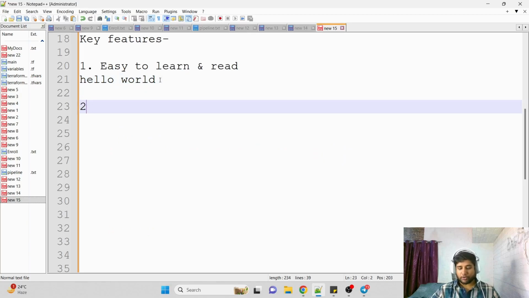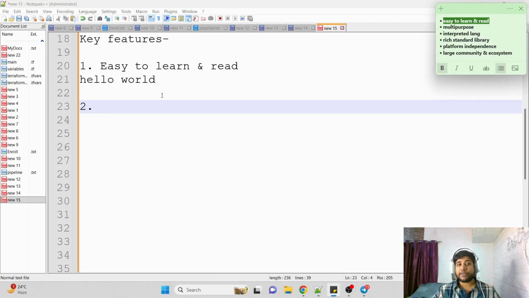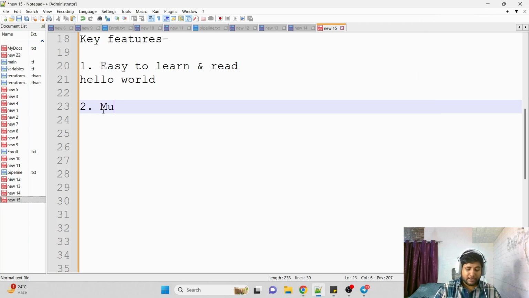Let's talk about the second key feature of Python. What exactly is it? The second feature is that it is multi-purpose. When I say Python is a multi-purpose programming language, why? Because we can use Python for writing source code for web development. We can create a whole application with it, including backend and frontend, using Python.